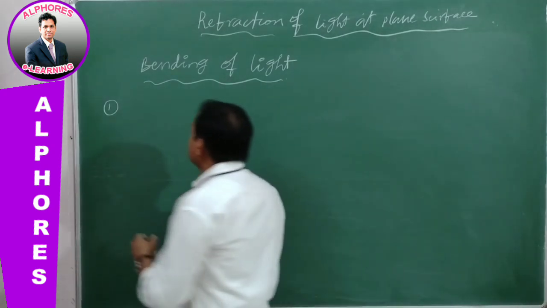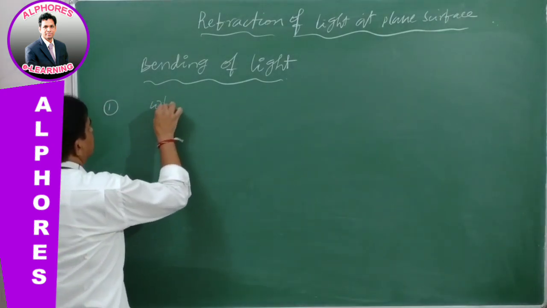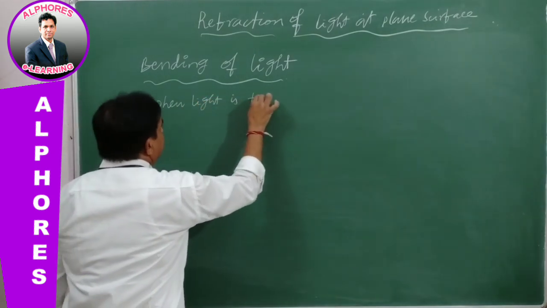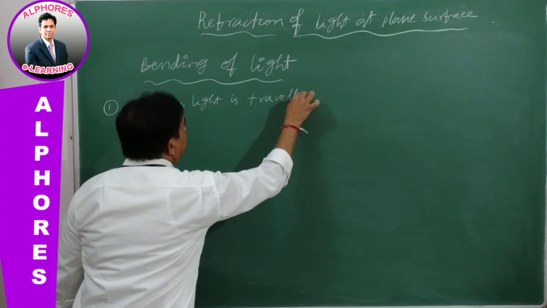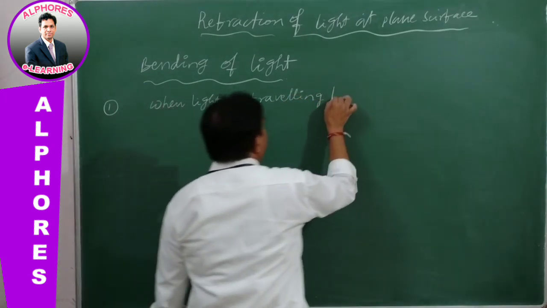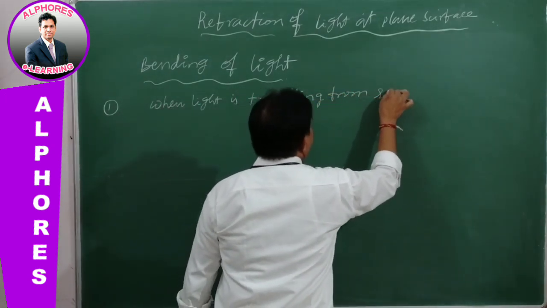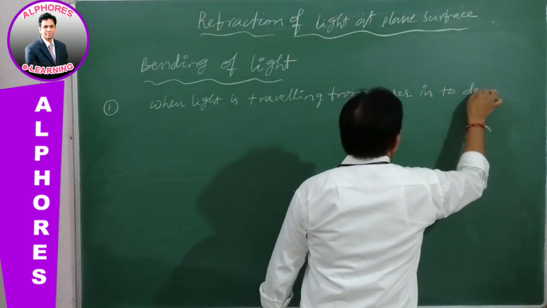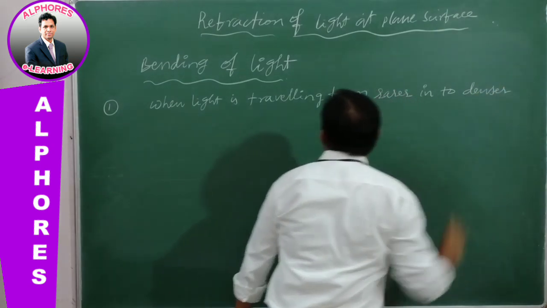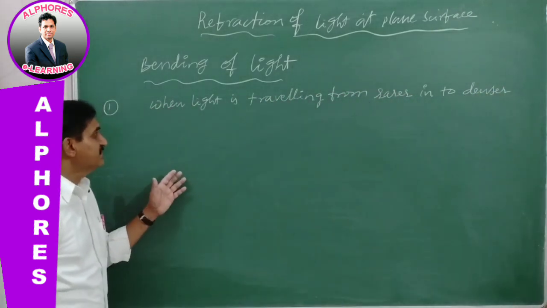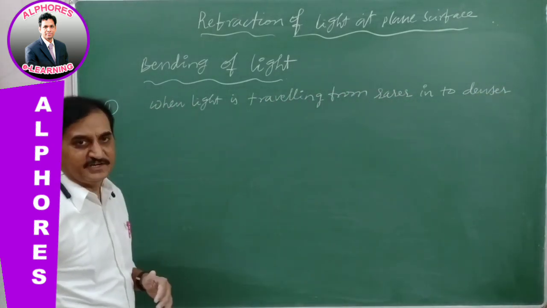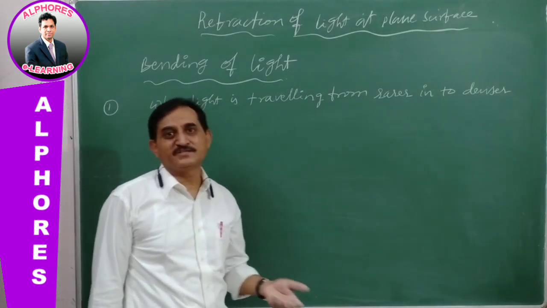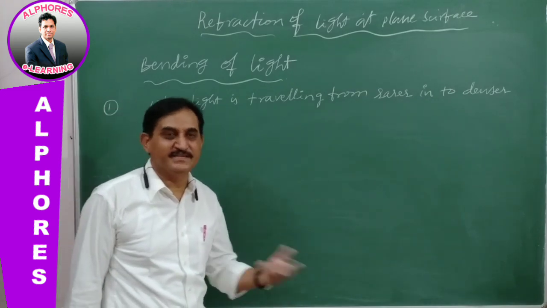Let us see. When light is traveling from rarer into denser, in general, as we already discussed, it bends towards the normal. Whether it is bending towards the normal or not, let us find out mathematically.